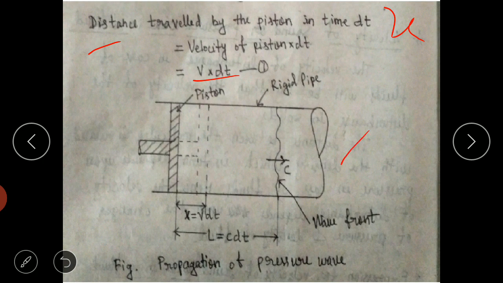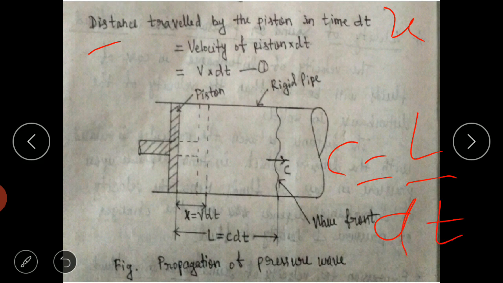The figure we have already discussed. This is the piston part, this is the rigid pipe. This is the velocity at which the disturbance or the pressure wave is moving. So here L is equal to c into dt. Again, from the definition of velocity, c is defined as the velocity of the sound wave or pressure wave. L is the distance traveled and dt is the time taken.